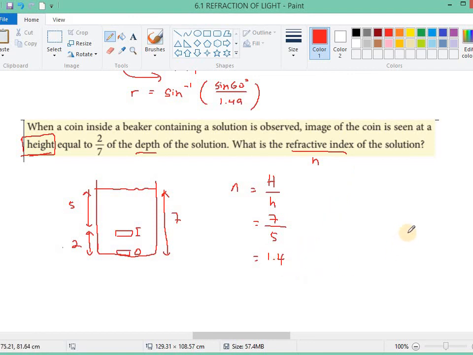The refractive index is 1.4. For information, the refractive index is a number. It has no unit. It's just a ratio that shows the comparison between two values, so it has no unit.